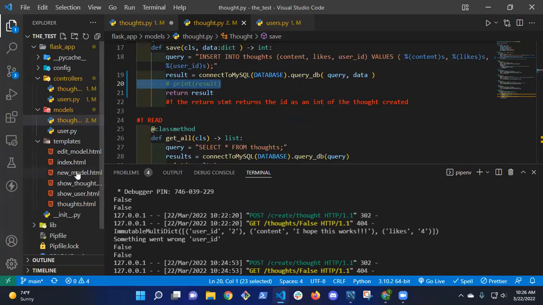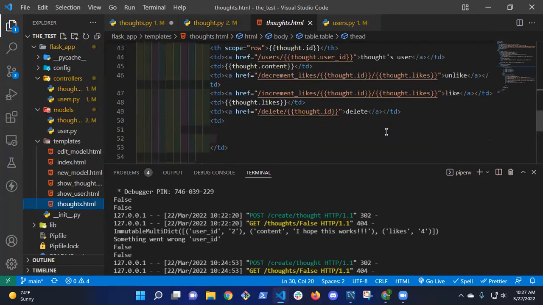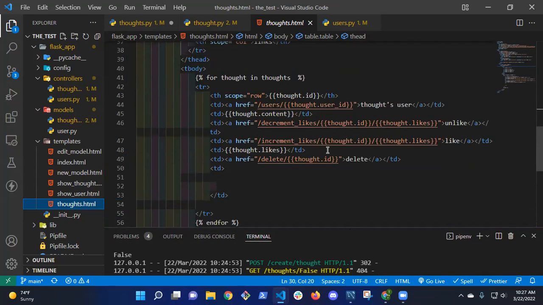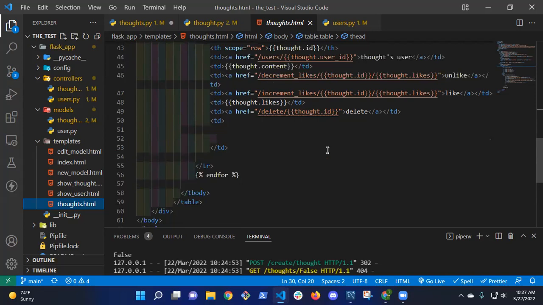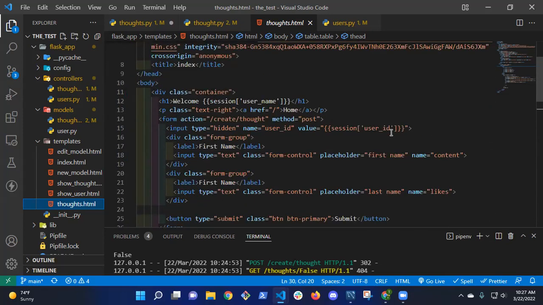Okay, so let me go to thoughts. And I'm going to check my form. Where's my form? Here it is. So user ID. Oh, I think I know the problem.